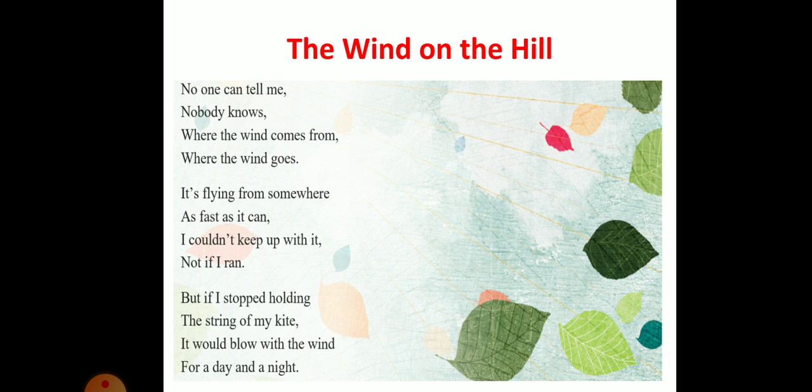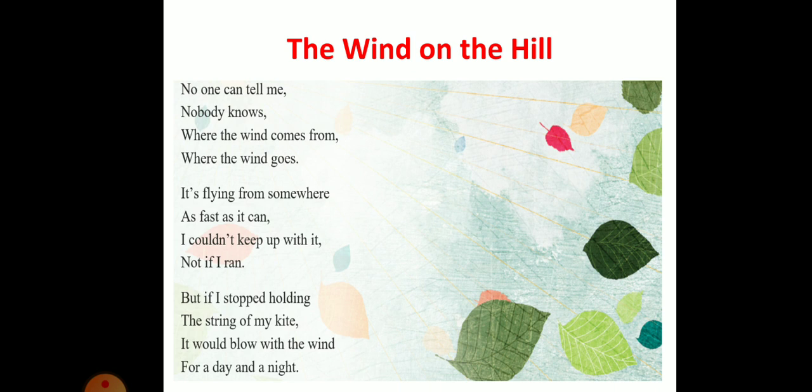No one can tell me, nobody knows where the wind comes from, where the wind goes. So when you read the first stanza, it is a very simple line. The first stanzas have simple lines. It comes to our mind that the poet is saying that if we go and ask someone, he's sure that they will not know the answer. Why will they not know the answer? Because they don't know about it. What they don't know is from where the wind comes and where the wind goes.